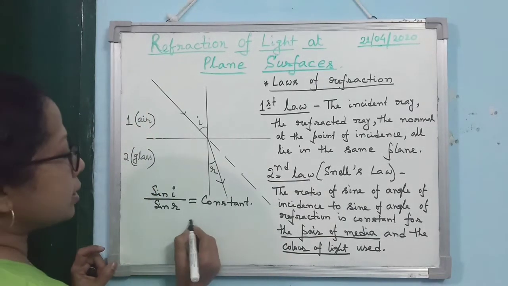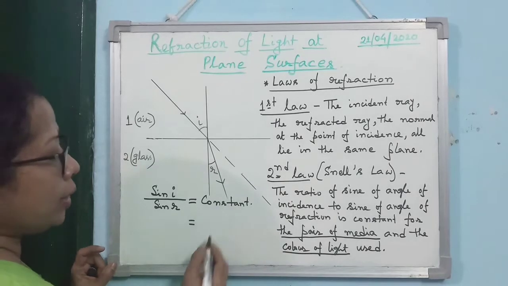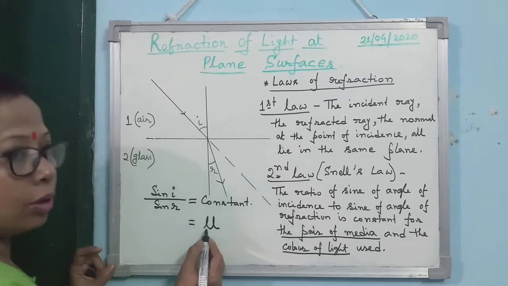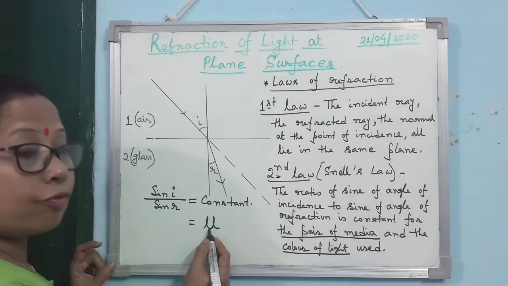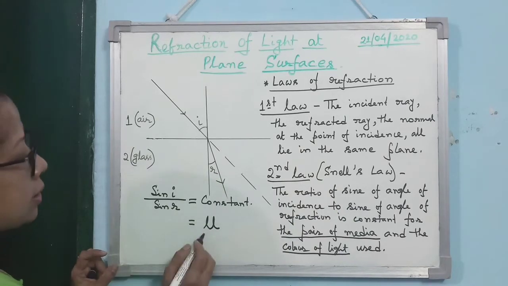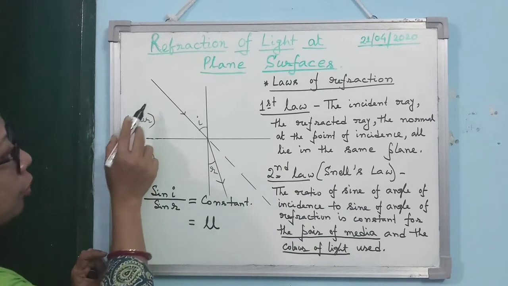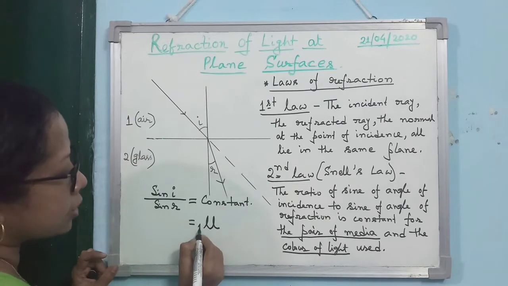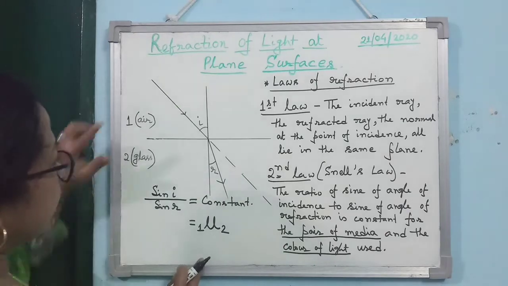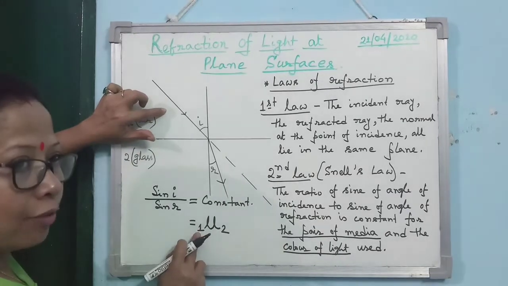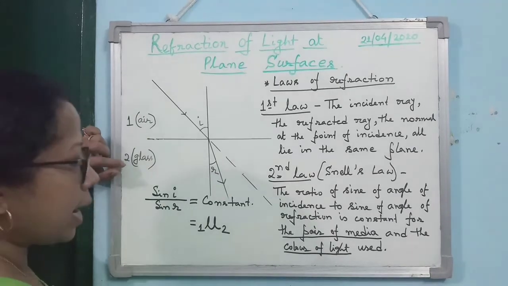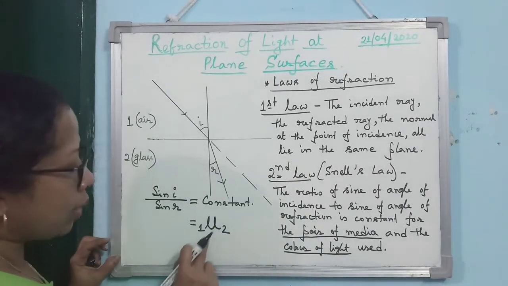Now, what is this constant? We use the symbol mu for it. Mu is the refractive index, and just follow how we write the constant. Light is moving from medium 1 to medium 2, so we write it like this: 1 mu 2. The first medium should be written towards the left side of mu and the second medium to the right side. So we write the constant as 1 mu 2.